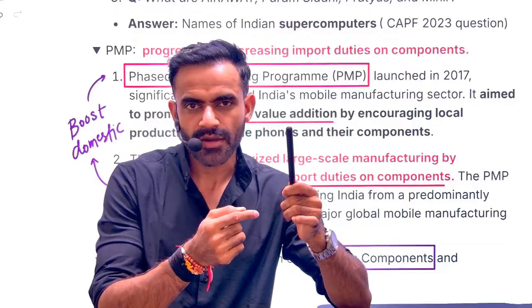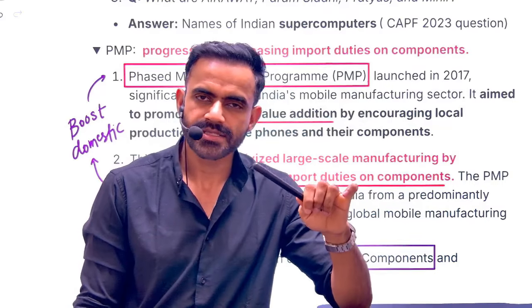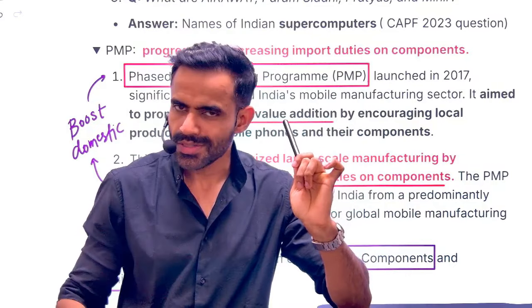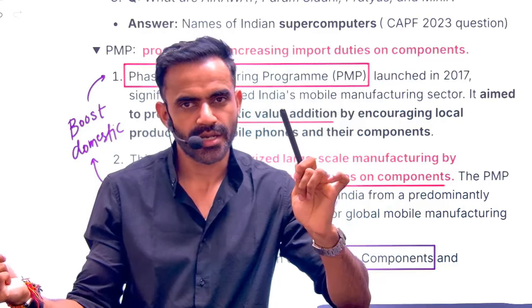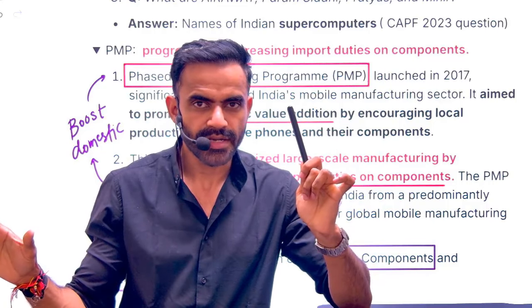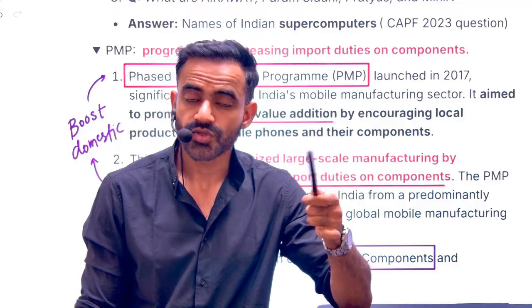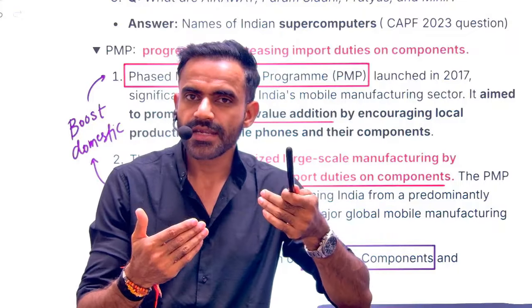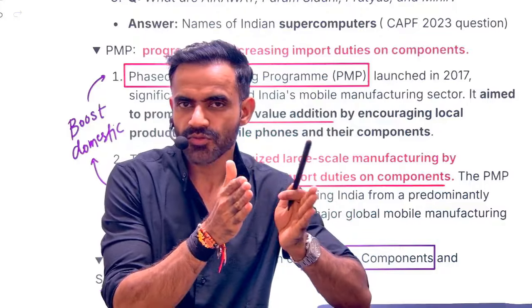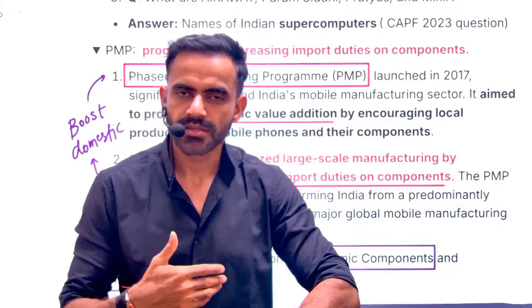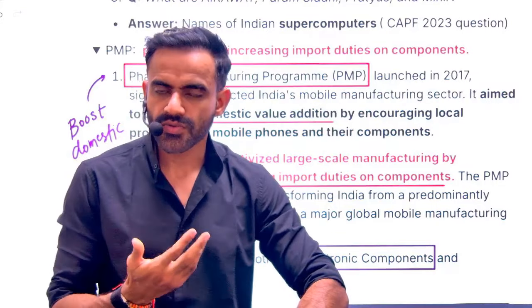So what will be the final cost to a consumer in India who is importing this pen? 100 plus 10, that will be 110. On the other hand, let's say our domestic manufacturers are supplying the same pen at 100. So the domestic pen is now available at 100 rupees, and the imported pen at 110. So by default, we are increasing the price of imported items so that consumers shift from the imported item to the domestically manufactured item. This is how we are trying to reduce our trade deficit. We are trying to reduce our imports.